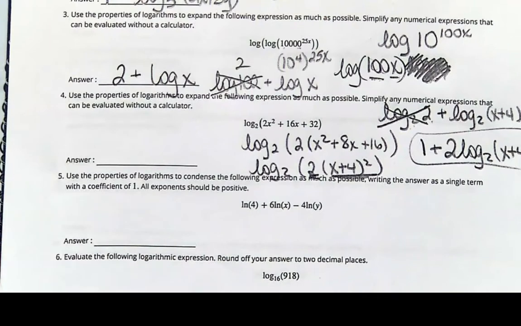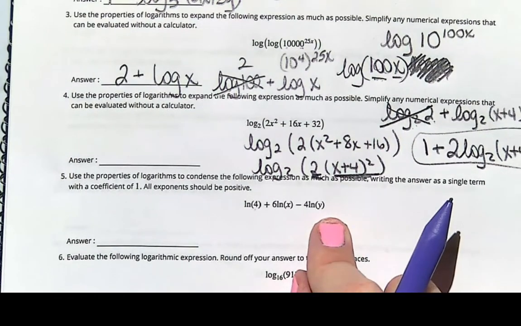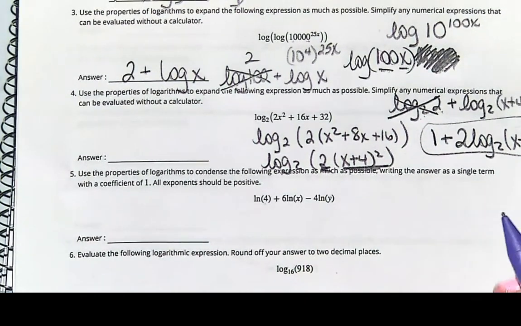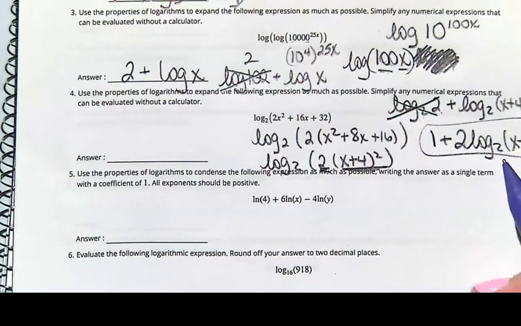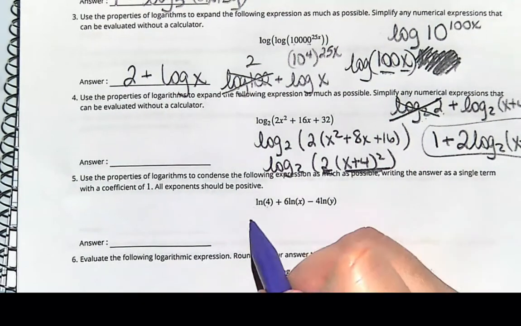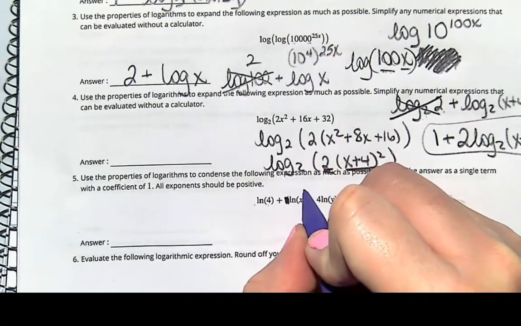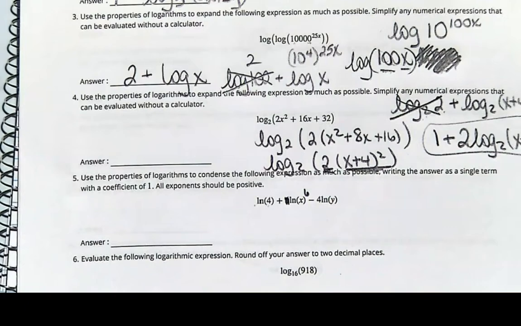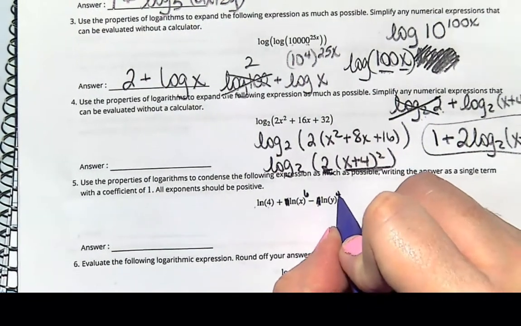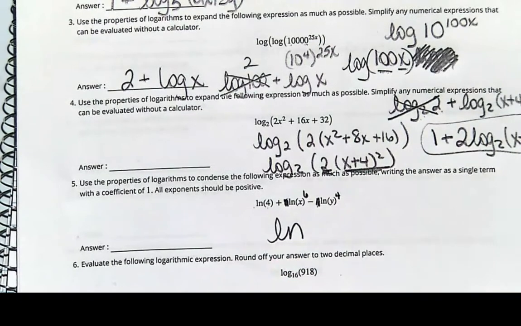All right, so now we're going to condense. I can do one of these. All right, so if I'm going to condense, I have multiple logs. The first thing you want to do if you are condensing, which starts with a C sound, or a K sound, whatever, is you want to kick up your coefficients if you have any. Okay? He has a coefficient of 1, I don't care. He has a coefficient of 6, so I'm going to kick him up, and he's going to become an exponent. He has a coefficient of 4, I'm going to kick him up, he's going to become an exponent. And now everything is the same. All your bases are e, so just leave it as a single natural log.